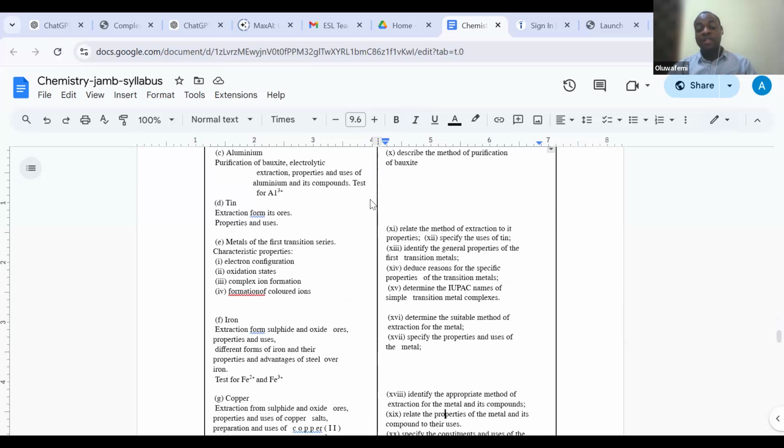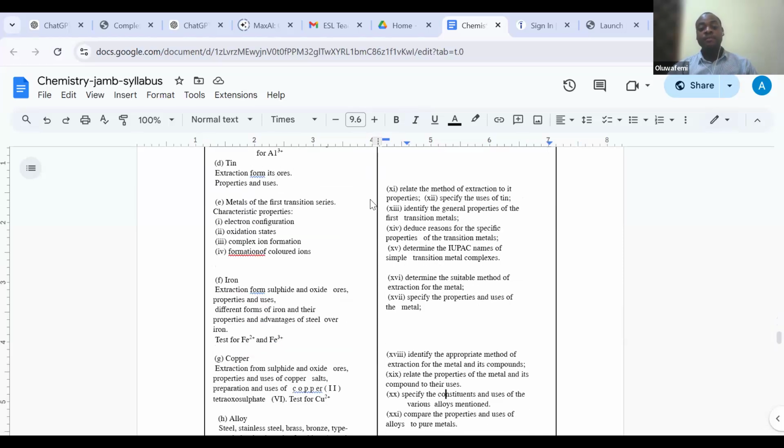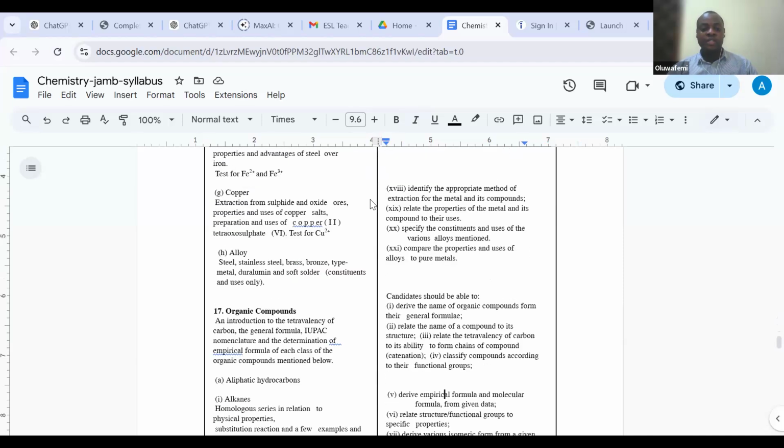We try to explain and give some of the characteristics of these metals and their peculiar reaction. Then we move into an aspect of chemistry that is also very, very important, which is organic compounds. Organic compounds are a very sure question in the JAMB examination for chemistry.